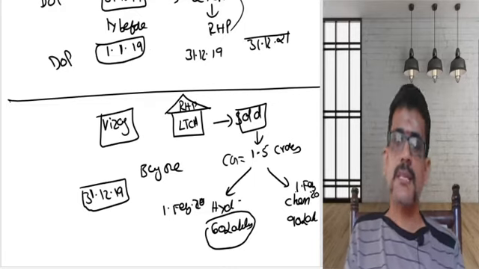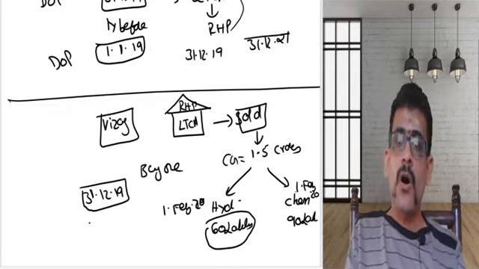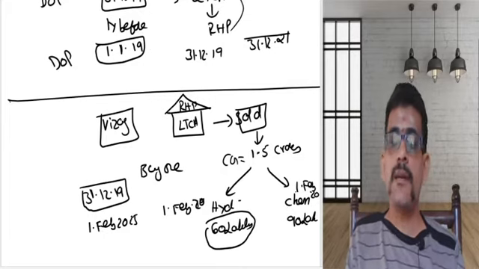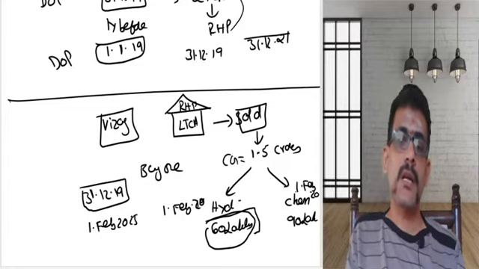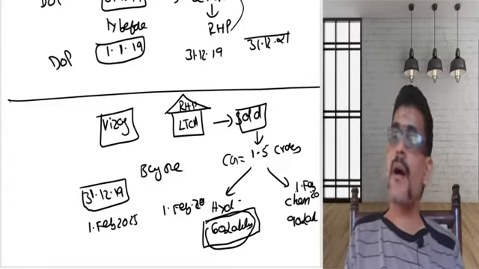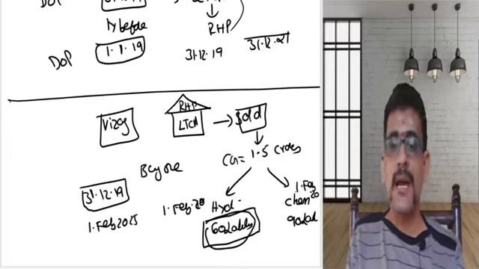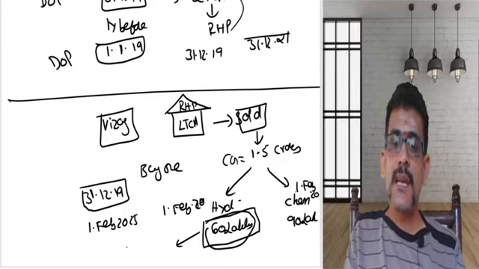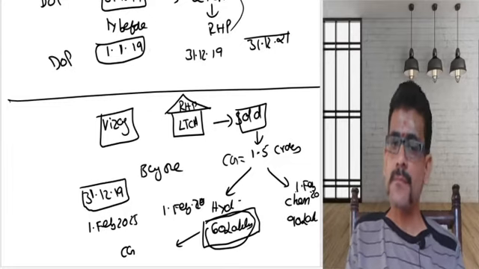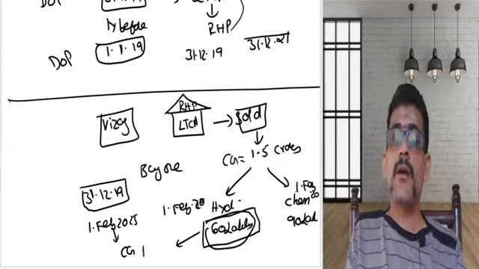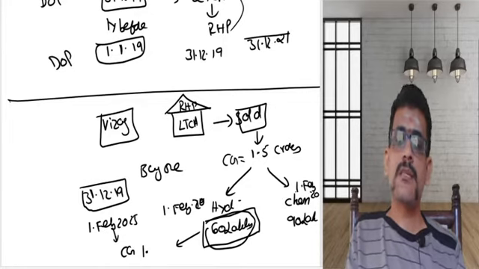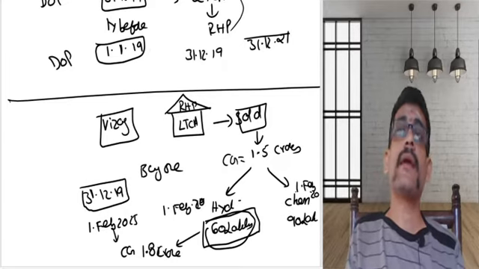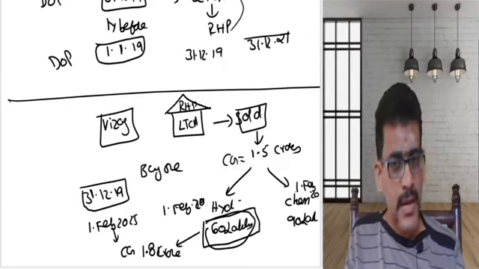Now, say let us consider on 1st February 2025, I am going to sell the house in Hyderabad. I got a capital gain, not the sale consideration. By selling this house in Hyderabad, I got a capital gain of 1.8 crores.